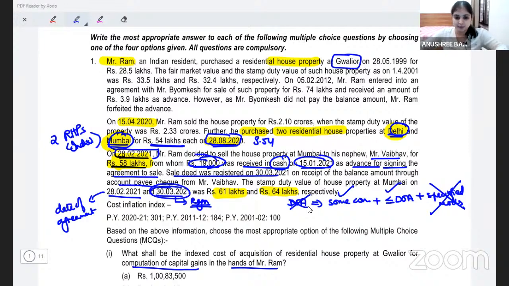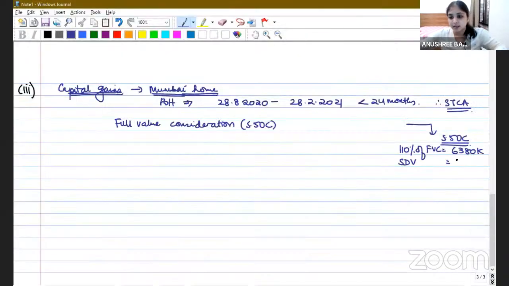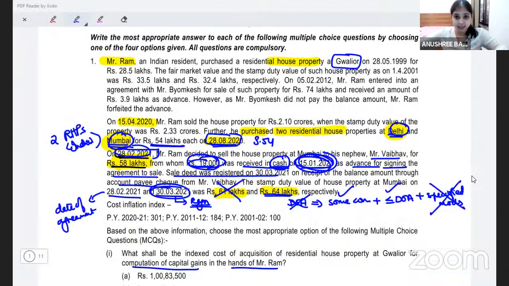Yes, we did receive some consideration, 19,000. We did receive it on or before date of agreement. Date of agreement is only 28 February 2021. Before that, on 15th January itself, we received some consideration. But it was not in specified mode, it was in cash. And hence, we cannot pick SDV on date of agreement. We'll have to pick SDV on date of registration, which is 64 lakhs. So SDV 64 lakhs. Now this SDV is more than 110% of FVC, which means section 50C gets thoroughly attracted.